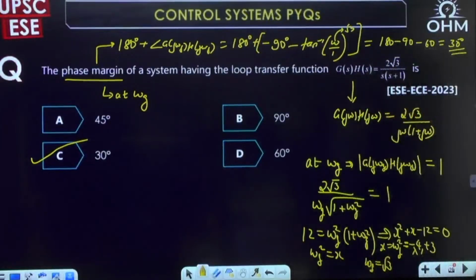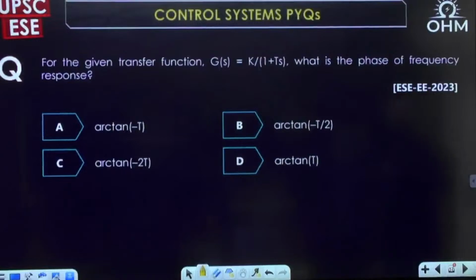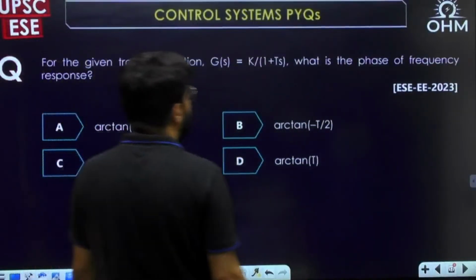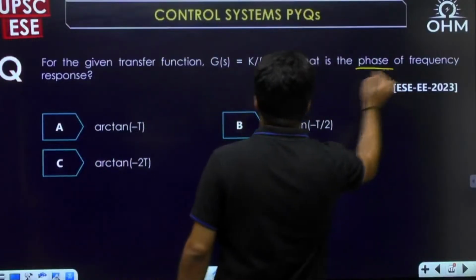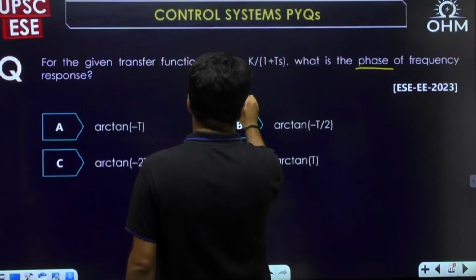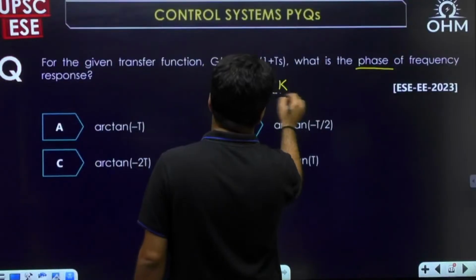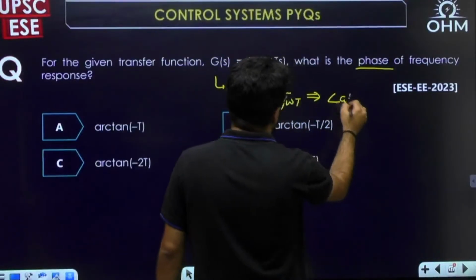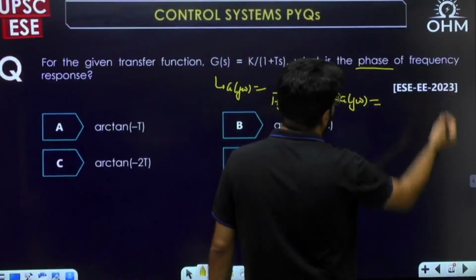Okay, next question then. Sometimes they ask a very simple question. For the given transfer function, what is the phase of the frequency response? If you convert to the frequency domain, G(j omega) is K upon 1 plus j omega T. And what is the phase? Phase means angle of G(j omega). Direct question. Formula.